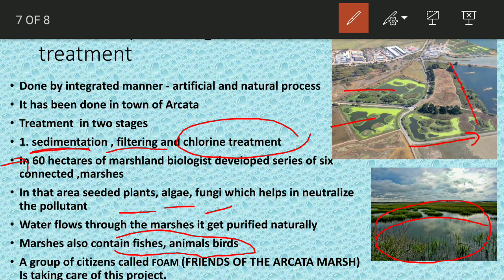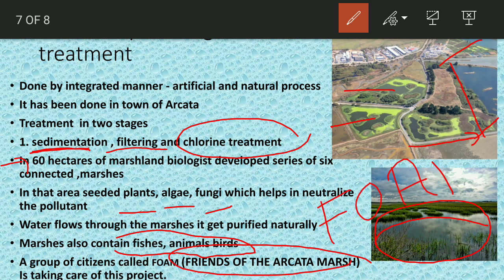And this part you can see over here, this acts as a sanctuary where people come and visit the place. And these things have been done by a group of people called Friends of Arcata Marsh, in other words FOAM, and they are taking care of this project.